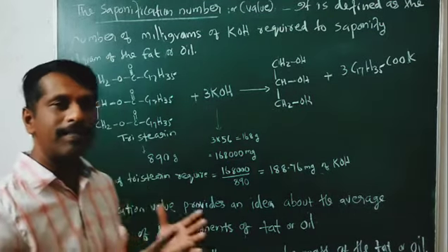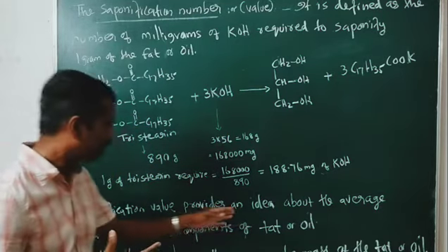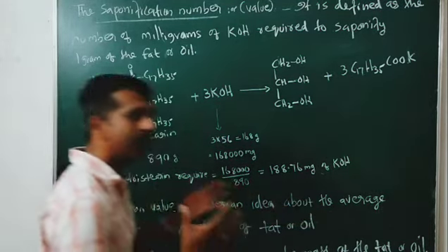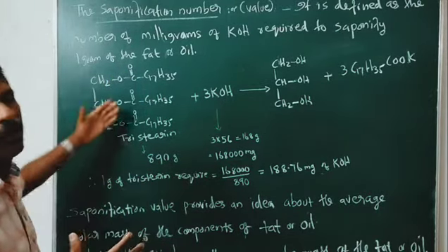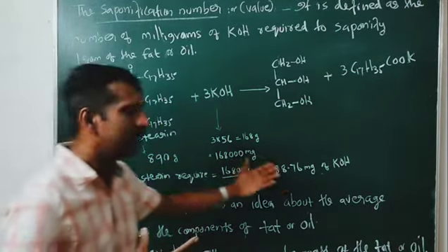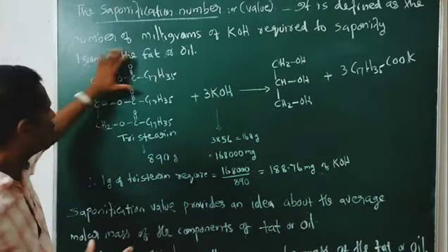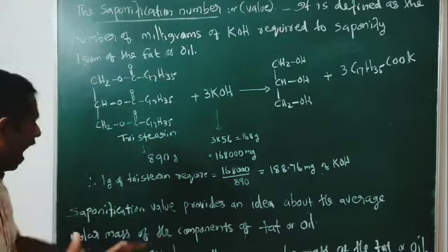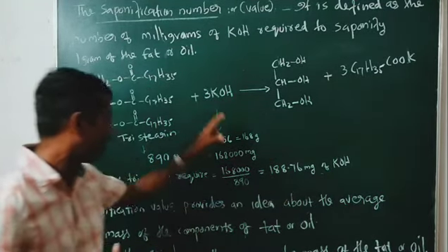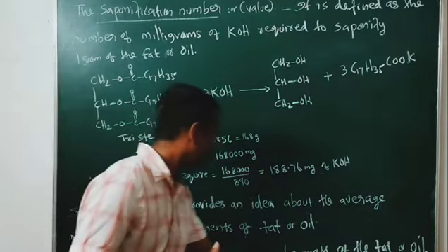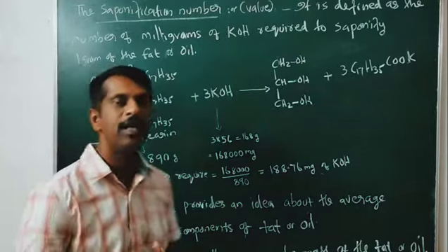Now, what is the importance of saponification value? Saponification value provides an idea about the average molecular mass of the fat or oil. That means the higher the saponification number, the lower the molecular mass of the fat or oil.